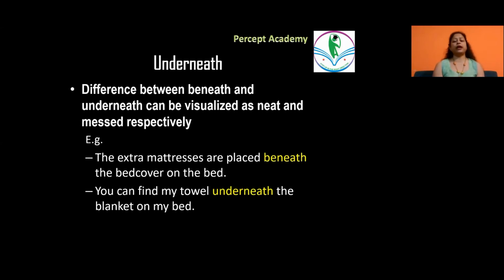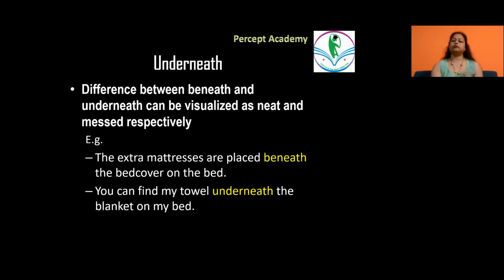For example, the extra mattresses are placed beneath the bed cover on the bed. So they are hidden neatly and deliberately. The thing is done. You can find my towel underneath the blanket on my bed. So if you are asking for my towel, perhaps it is underneath the blanket.